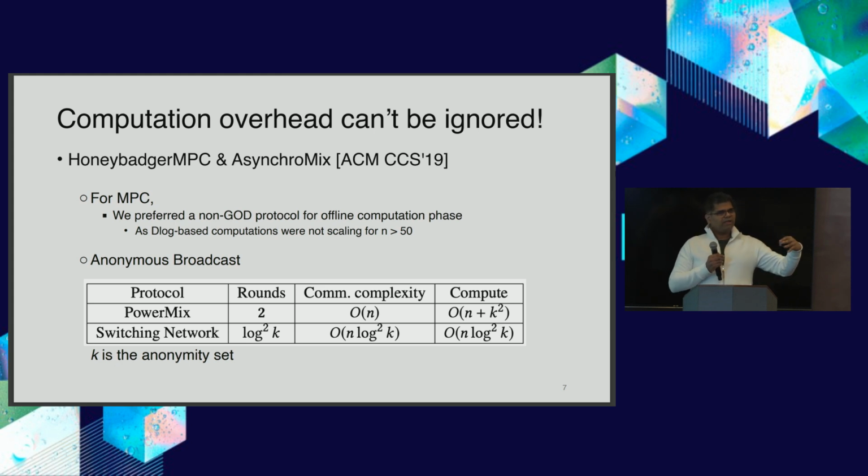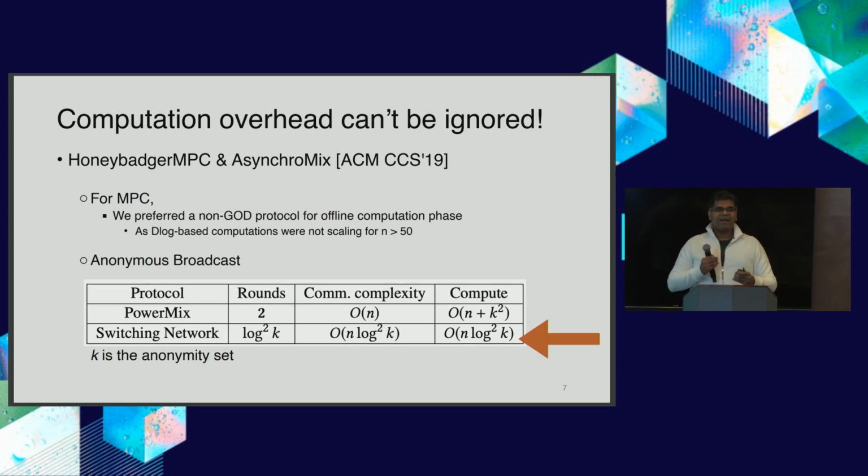So I had 2 ways to solve the problem of anonymous broadcast. One had fewer rounds and lower communication complexity, but more computation complexity. That's the first line in the table I'm showing. The second one has many more rounds and much more communication, but is cheaper in terms of computation. And in all our experiments, the second one won.